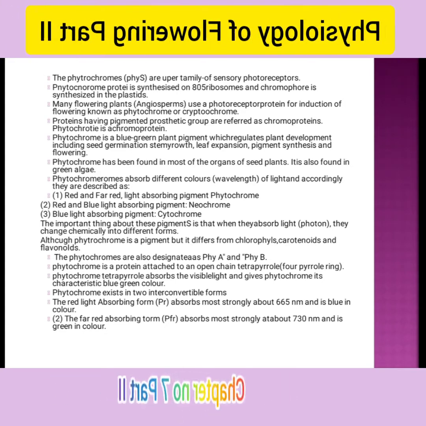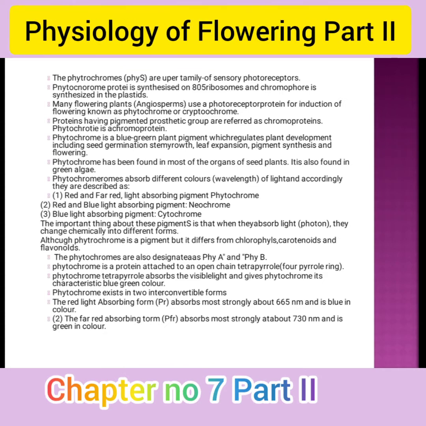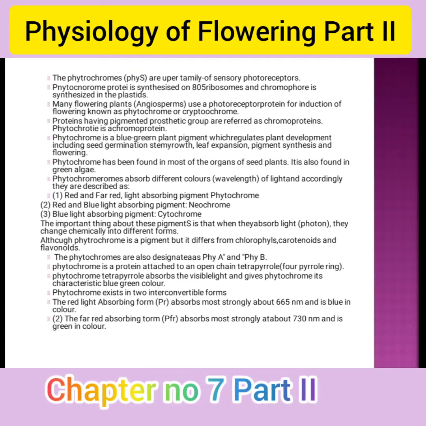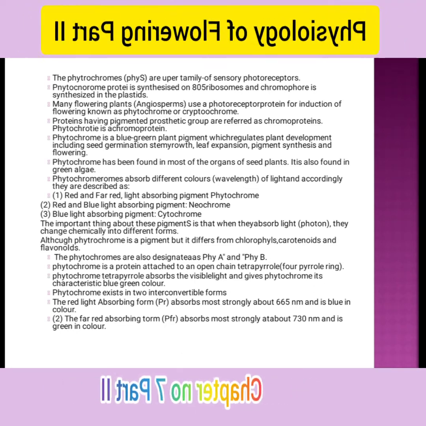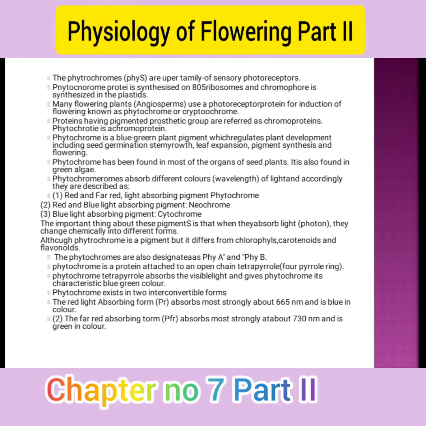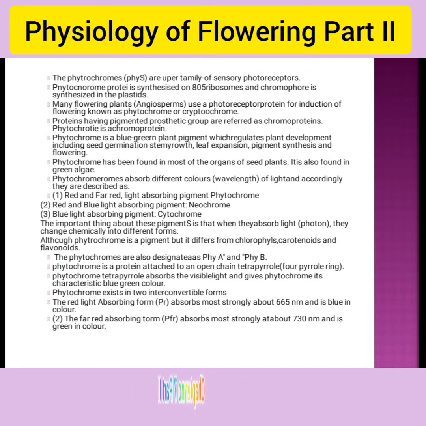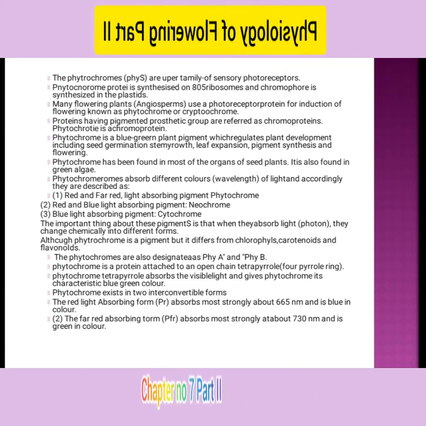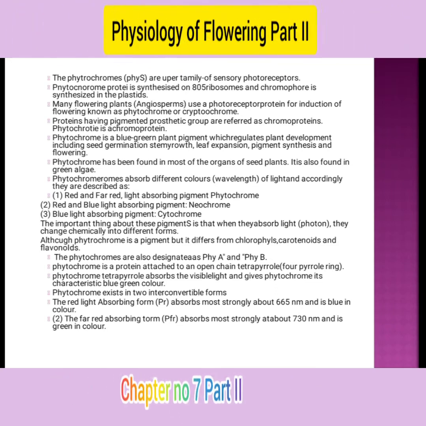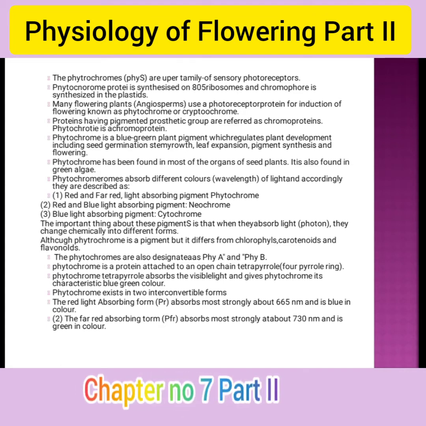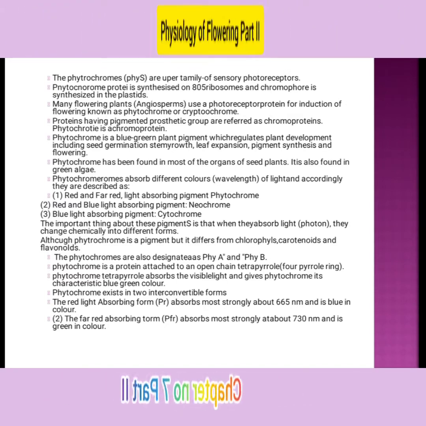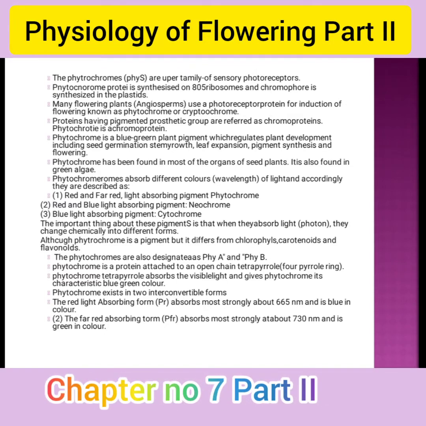Phytochrome proteins are attached to an open chain tetrapyrrole, a four pyrrole ring structure. Phytochrome exists in two interconvertible forms. First, the red light absorbing form PR absorbs strongly at 665 nm and is blue in color, and the far red light absorbing form PFR absorbs at about 730 nm and is green in color.